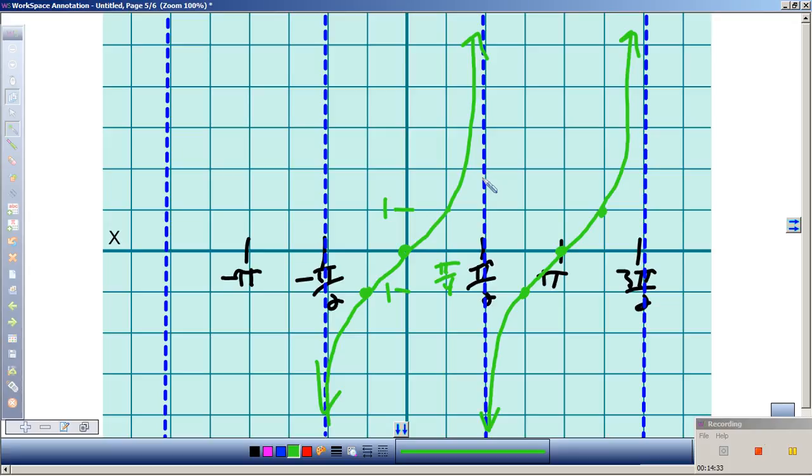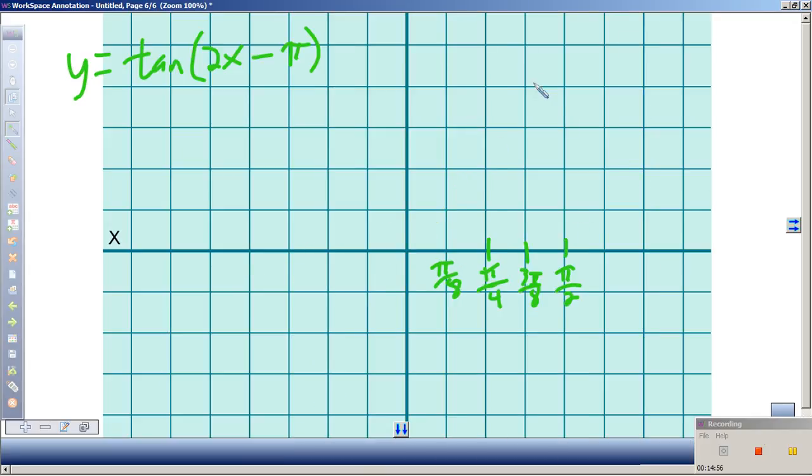Now we could leave the same thing, but notice, instead of being pi fourth, each one of these things is going to be cut in half. Because from here to here, instead of being pi, it's going to be skinnier. So I prefer to redraw this. So first, where are our asymptotes going to be? Now, the problem is because of the pi here. Here's one way of finding it. This is just a quick, sturdy way to do it.